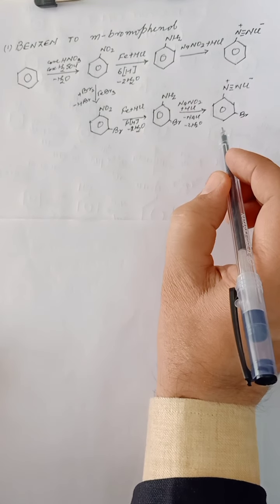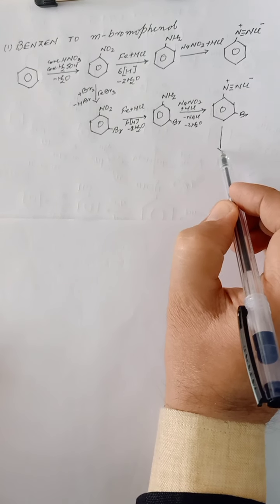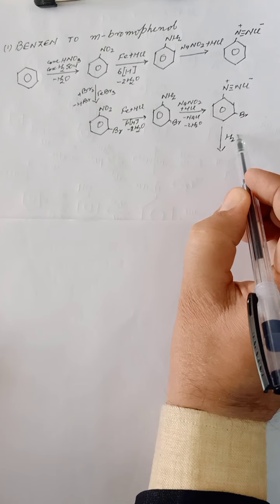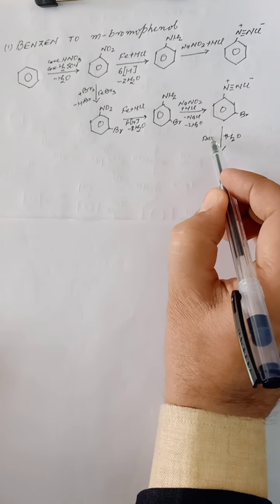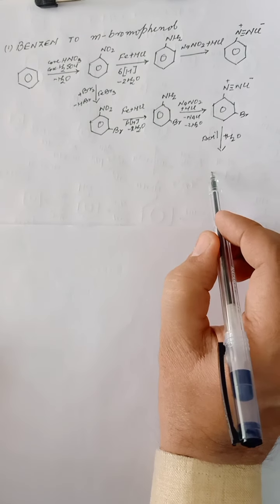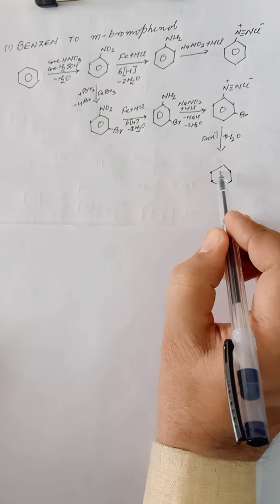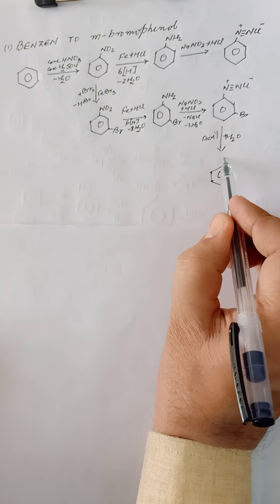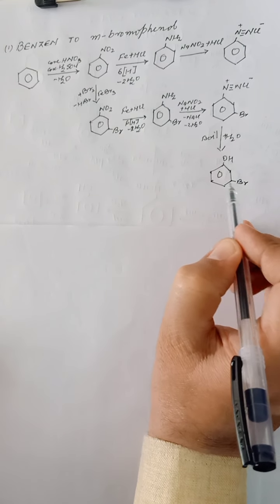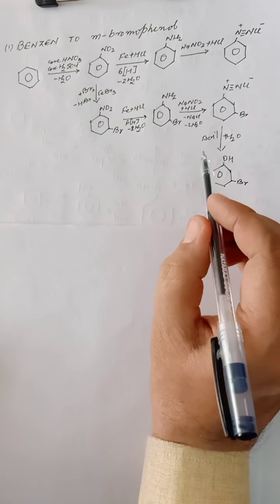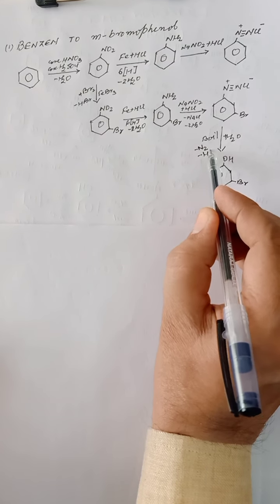And what we want is bromophenol, so it will be converted into OH. Simply it is treated with hot water, we can write boil, so N2Cl will be converted into OH. So we can get metabromophenol by this process, and here the byproduct will be N2 and HCl. Correct?